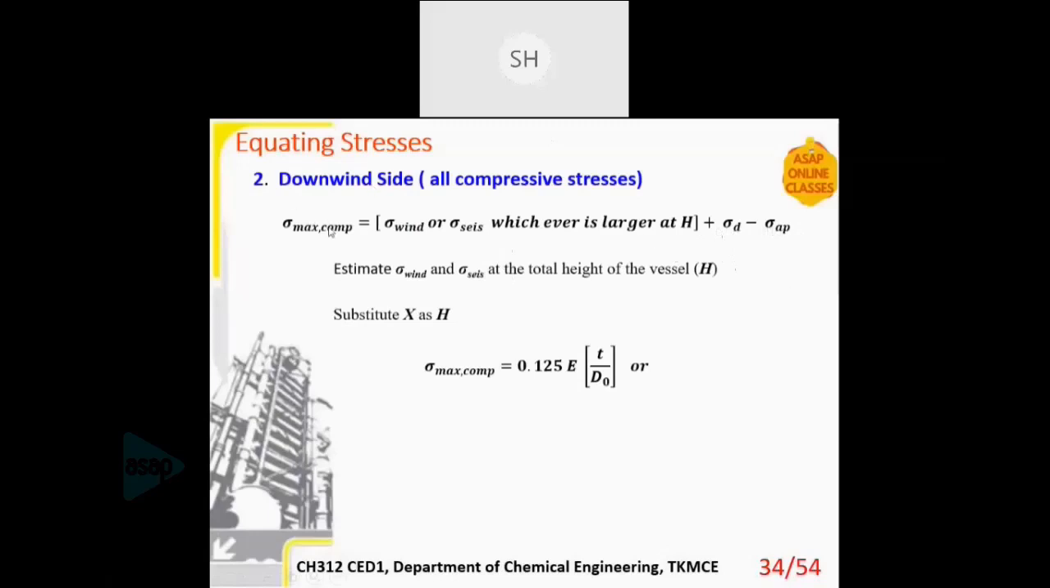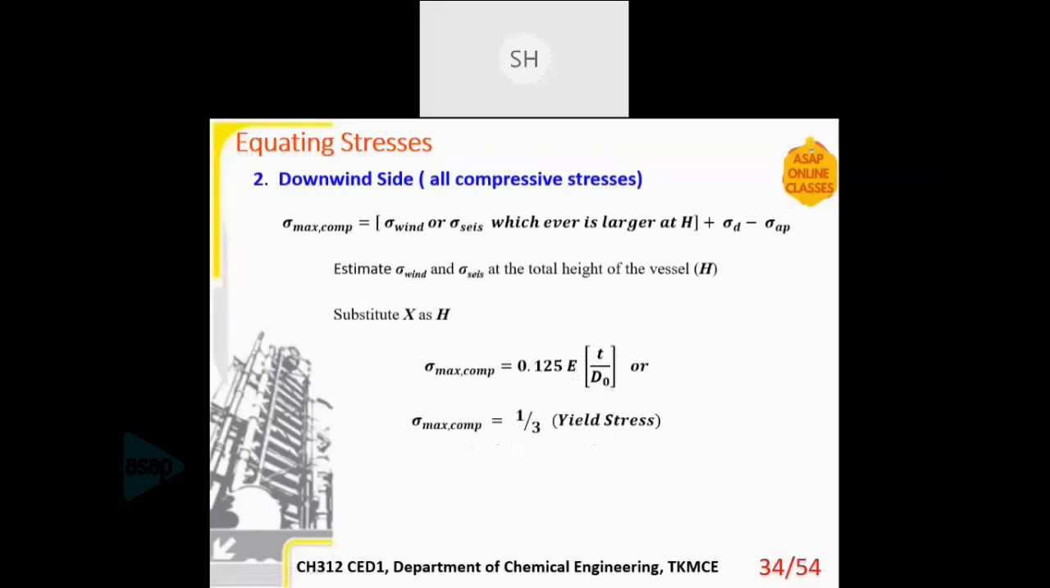And here the sigma max compression is given by 0.125 E T by D naught. E is the modulus of elasticity, T is the thickness, D0 is the outside diameter. Or you can use sigma max as 1/3 of the yield strength. So that you have to refer to the question paper.